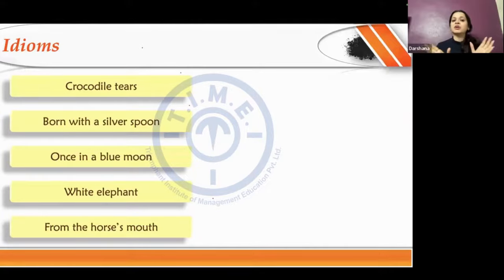Every material is given in the verbal ability book. In the verbal ability book you will get vocabulary, parajumbles, and in the grammar book you will get everything related to grammar. In the verbal ability RC books, you will get all the verbal material. Any more questions?